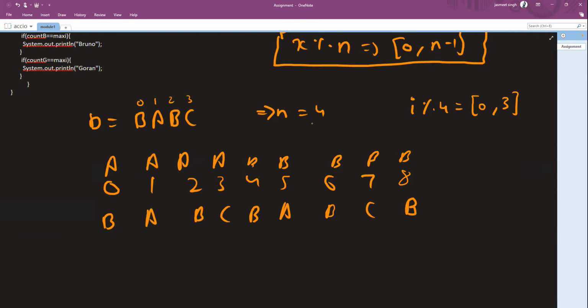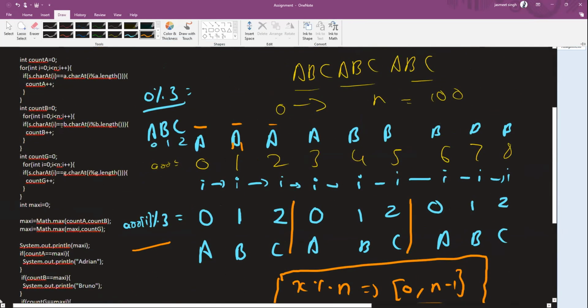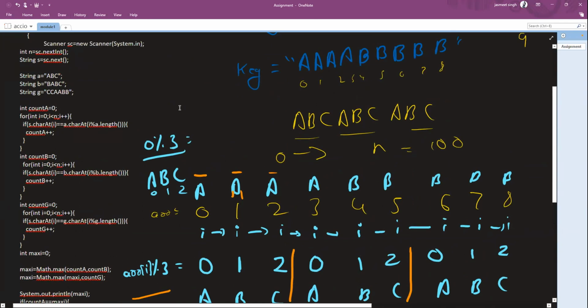Anybody who has a doubt now, please let me know. If anybody has a doubt now about why this modulus operator was used and how it helps us to infinitely carry on the operation. Any doubts now? Anyone?